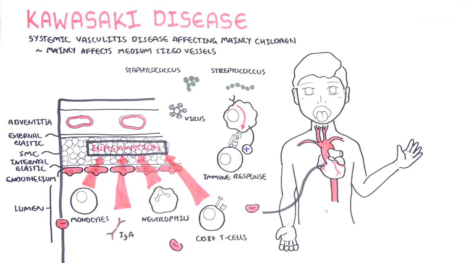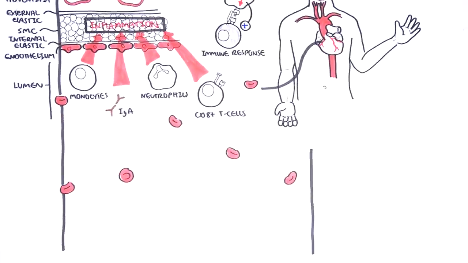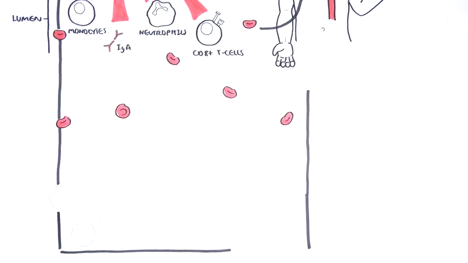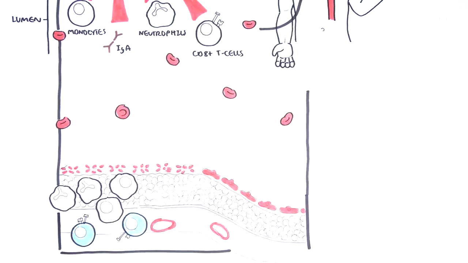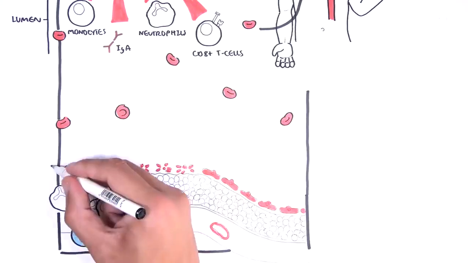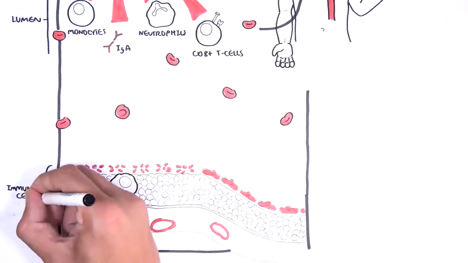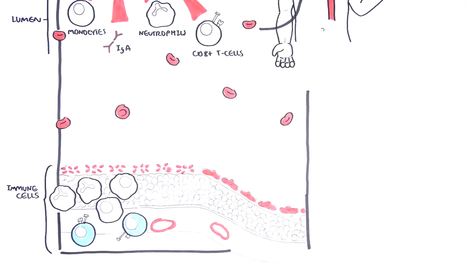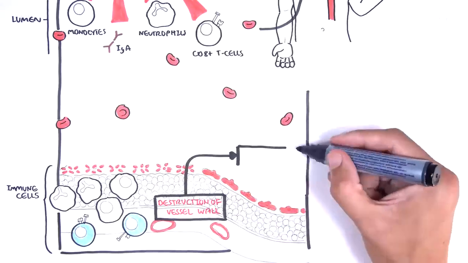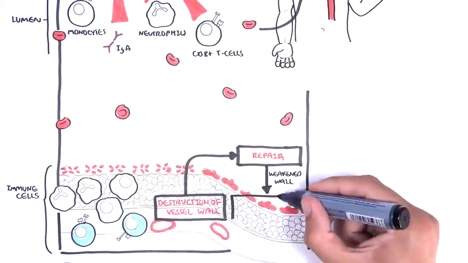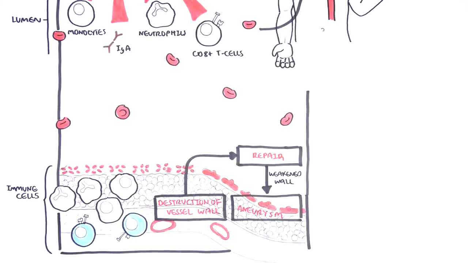The inflammatory response somehow misdirects the attack and will attack the medium-sized vessels temporarily, and this includes the coronary arteries. This response can damage collagen and elastic fibers in the vessel walls and can lead to loss of their normal structural integrity. Despite the repair that occurs, the disrupted structural integrity results in ballooning or aneurysm formation.